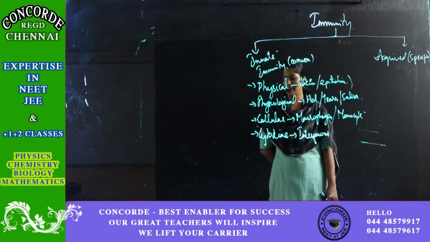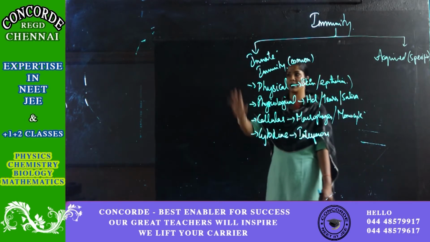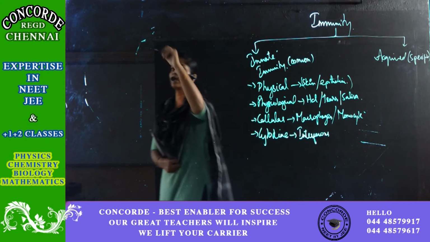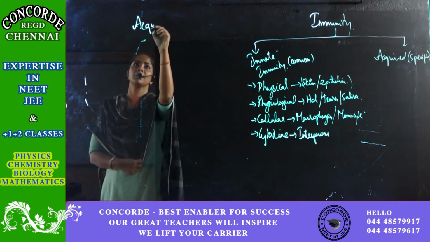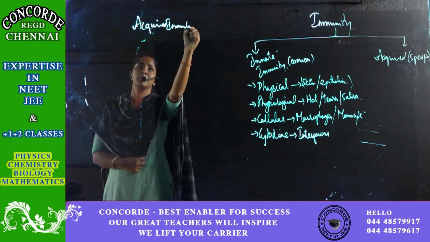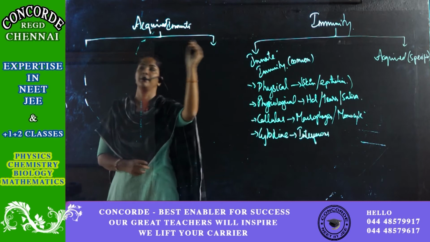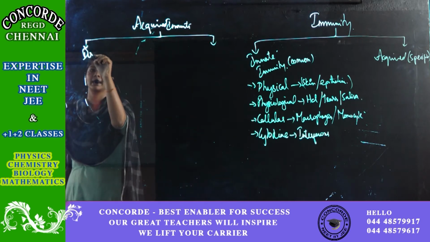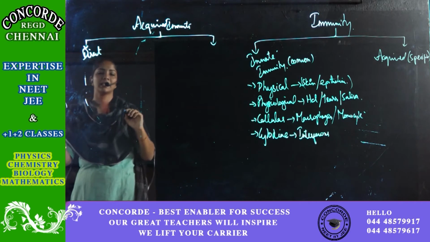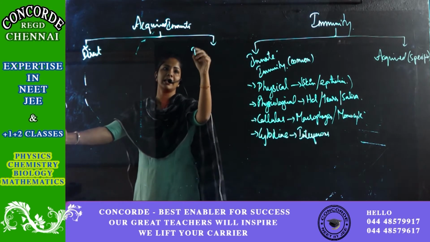Now coming to acquired immunity. As I told you, I'm just going to continue acquired immunity here. If you see acquired immunity, I can divide it into two broad types. One is direct, in the sense that you will get it directly. And next is indirect.